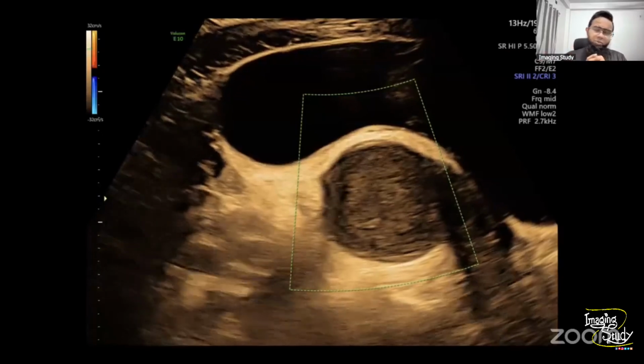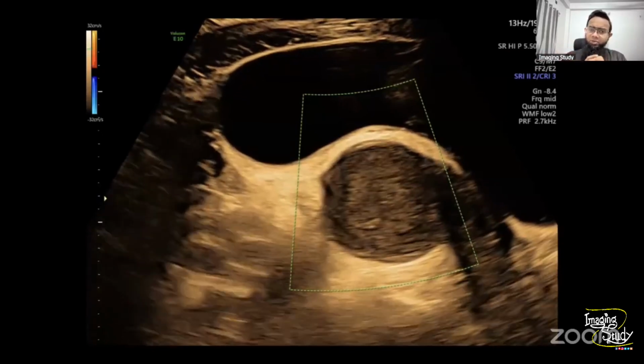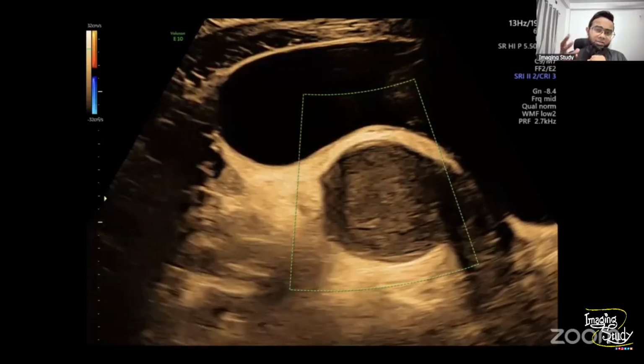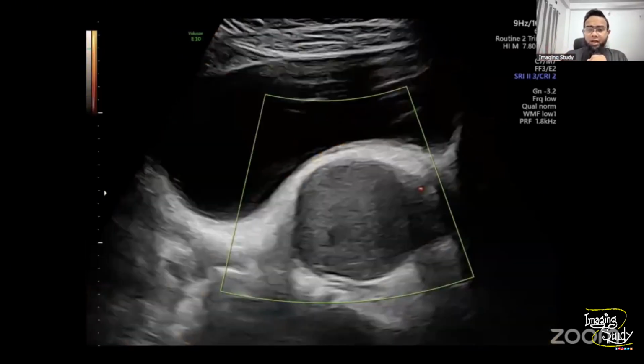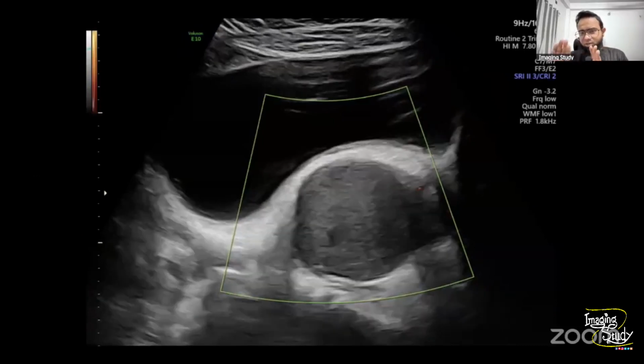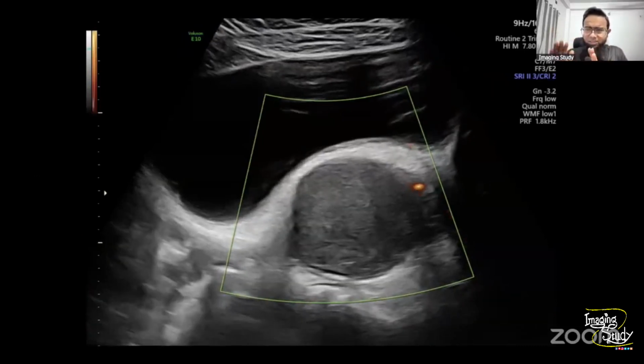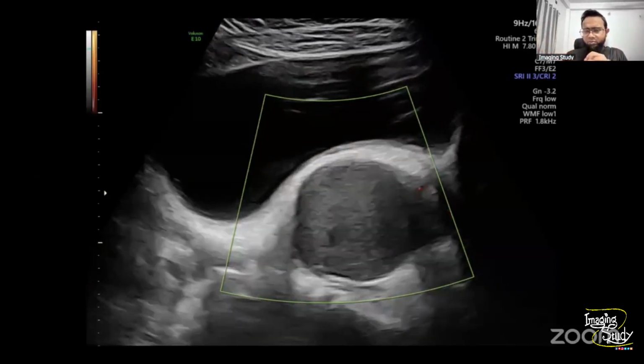Now here we have put the color Doppler, and on color Doppler you can see there is no internal vascularity. If it was a mass lesion, there should obviously be some vascularity. Let's put the box a little bit far away from the margin.